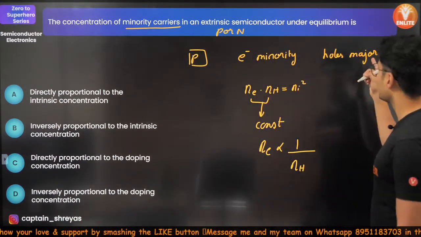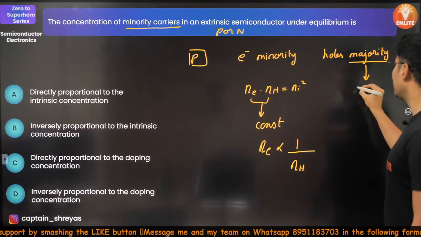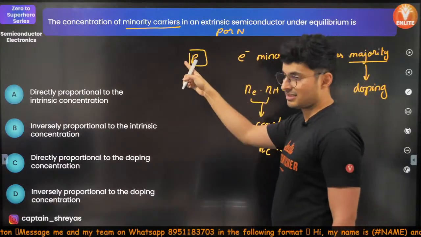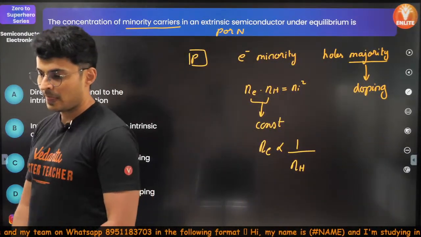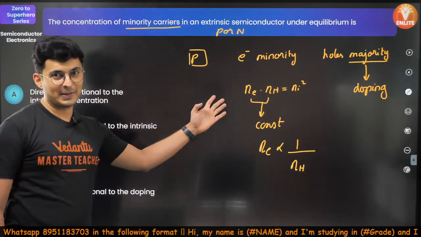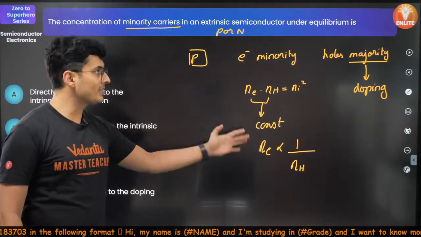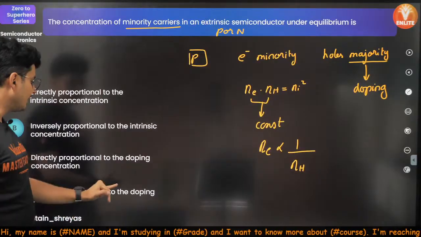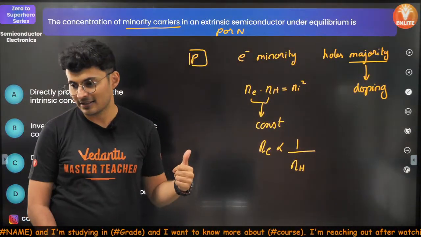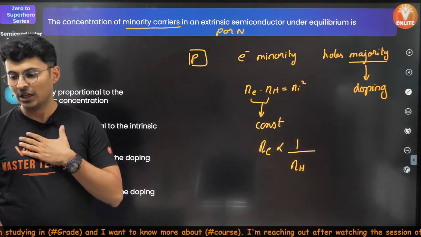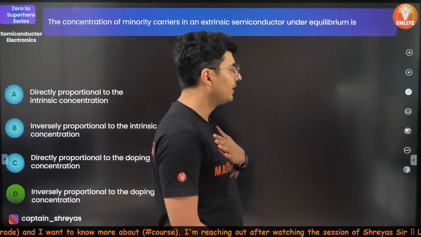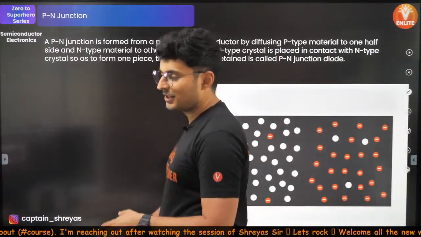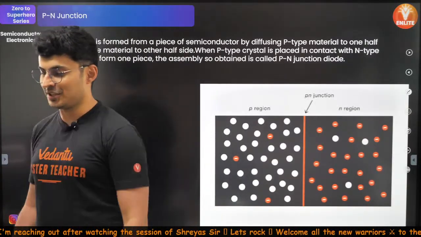So it is inversely proportional to the doping. In this case, the holes are majority, so this is your doping concentration. You're doping holes to make it p-type, and electrons are minority. Hence, the minority is inversely proportional to the doping concentration. I hope this is clear. Moving on to the next question coming up on your screen. Oh, we have the next theory actually, and then we'll go to the next questions.